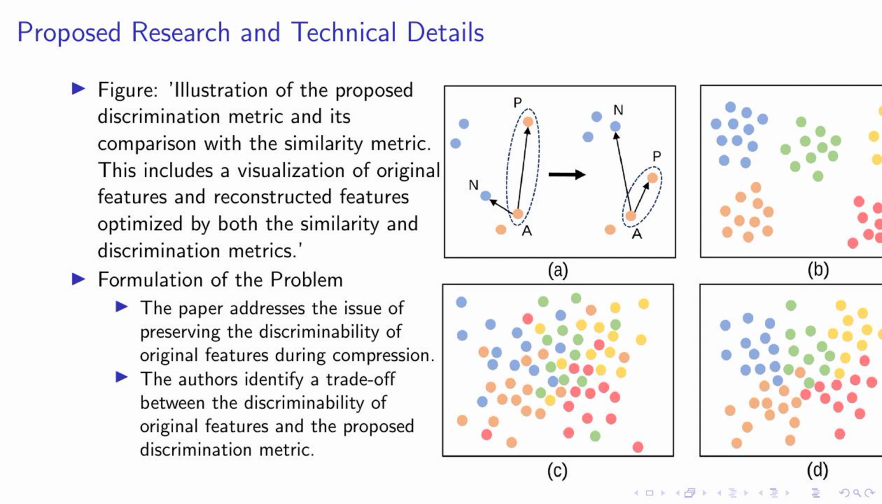Item: application of the discrimination metric. Begin itemize. The discrimination metric is applied to a few features in each optimization iteration. It helps to preserve the discriminability of all features in the training set. The metric alleviates the phenomenon of overlap, which is a common issue with the similarity metric.